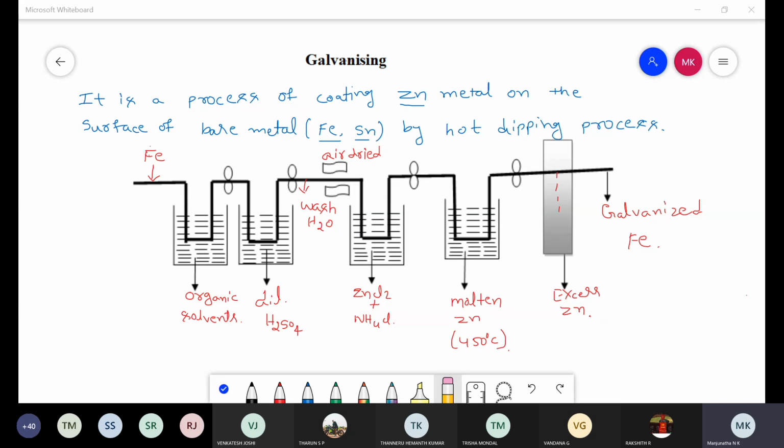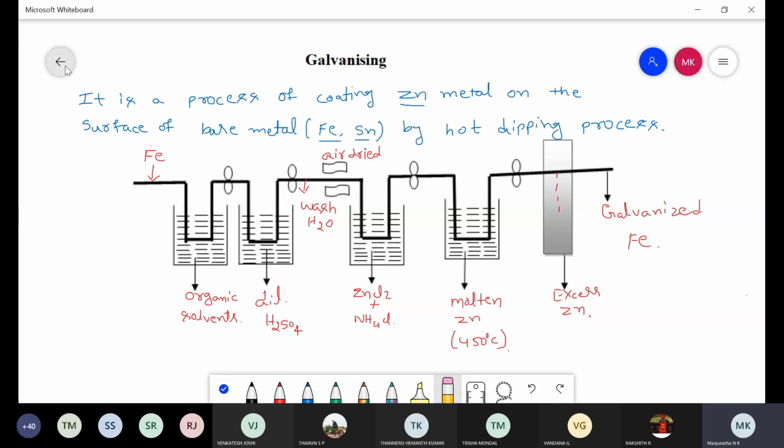So this is the first example for the anodic coating, metal coating method, that is galvanizing. In this method, by depositing a more anodic metal on the surface of the base metal, there is a protection of metals against corrosion. So this is one example for metal coating in the case of protective coating.